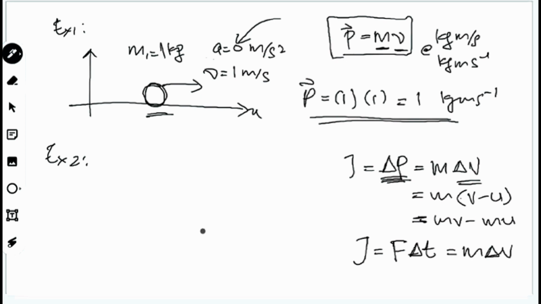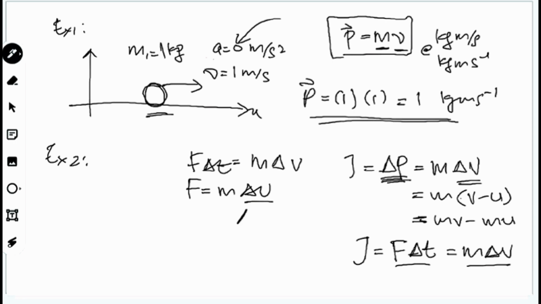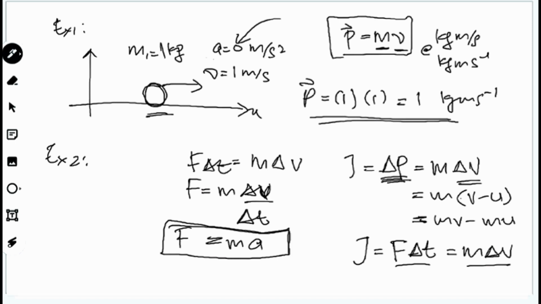From impulse we can calculate the change in momentum, and you will notice here that Newton's second law involves F delta T equivalent to M delta V. So you get force equal to M delta V per delta T, and then F equivalent to M times the change in velocity divided by time, which gives you acceleration. So this is Newton's second law. Its basis is the change in momentum of a moving object.